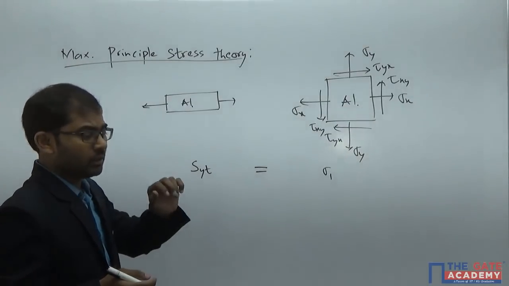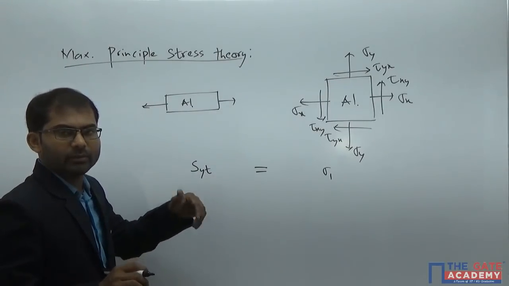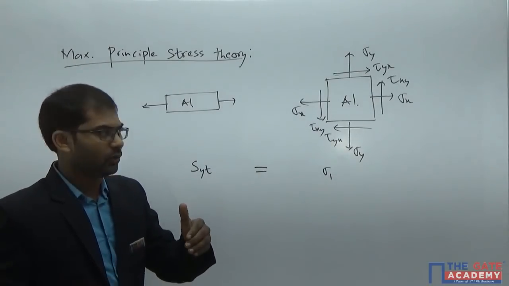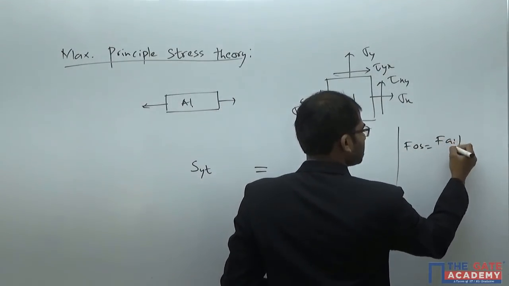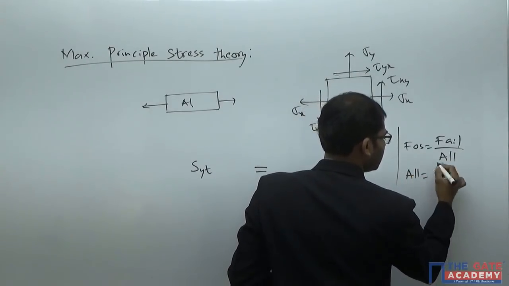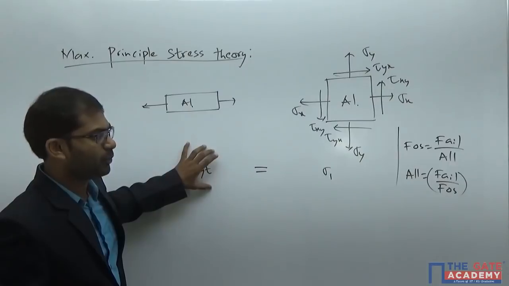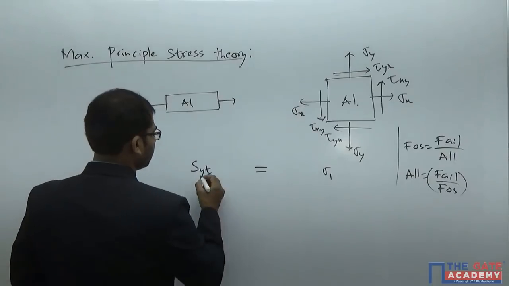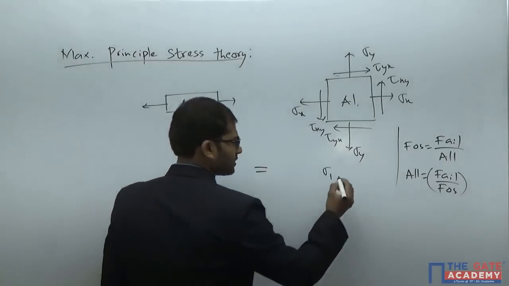Now, sometimes instead of designing the material with respect to failure stress or the strength of the material, we will be designing with respect to allowable stress. We know factor of safety is equal to failure stress by allowable stress. That means allowable stress is equal to failure stress by factor of safety. So if you are taking factor of safety, instead of SYT value, which is nothing but failure stress, I will be putting allowable stress, which is failure stress by factor of safety. So you will be having N in the denominator if you are taking the factor of safety value here. So this is equation number 1 here.